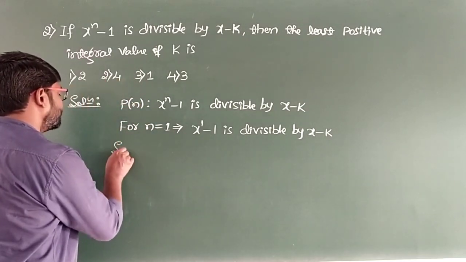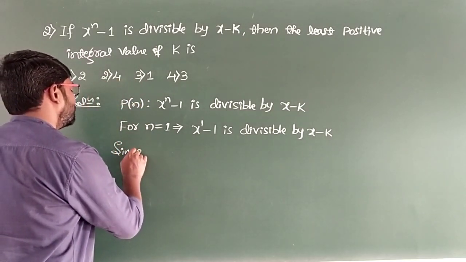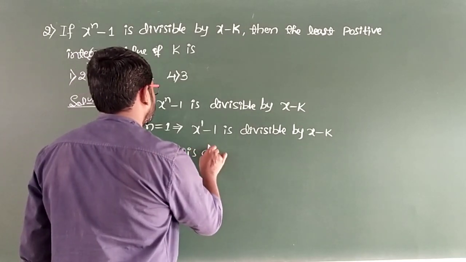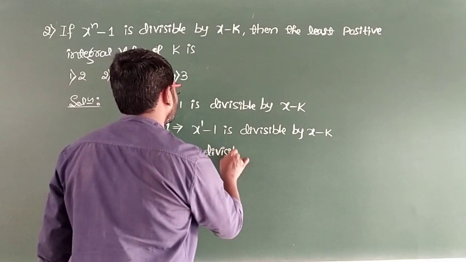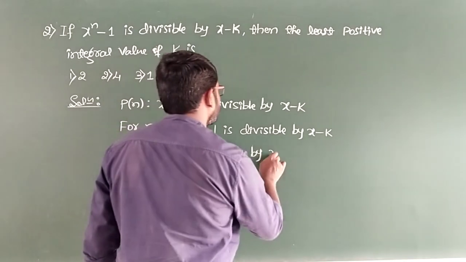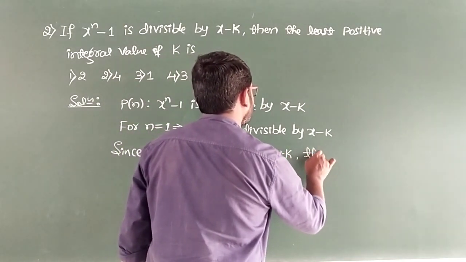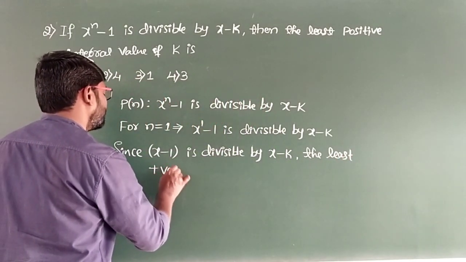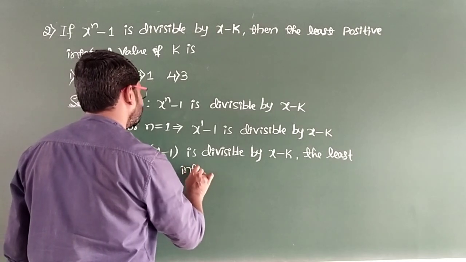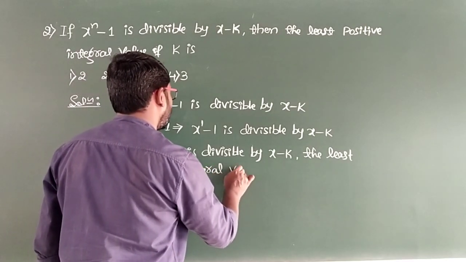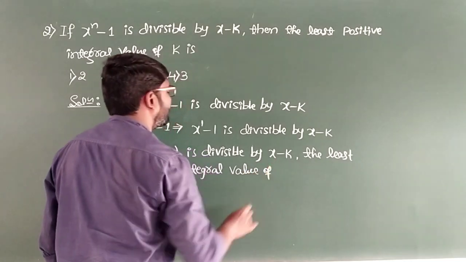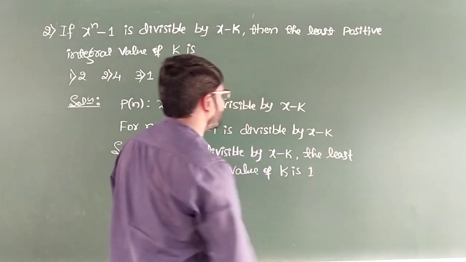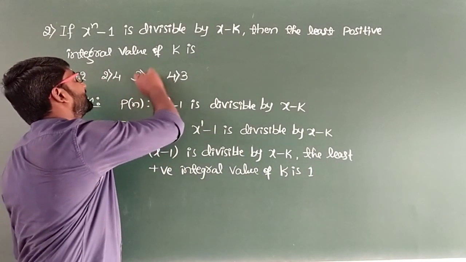So I will write here, since x minus 1 is divisible by x minus k, the least positive integral value of k is 1. Search for the options now. Option 3 is the correct answer.